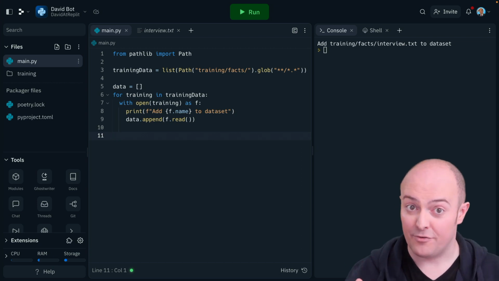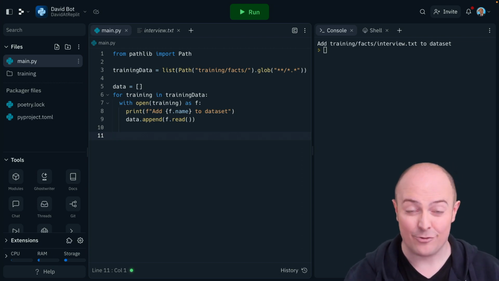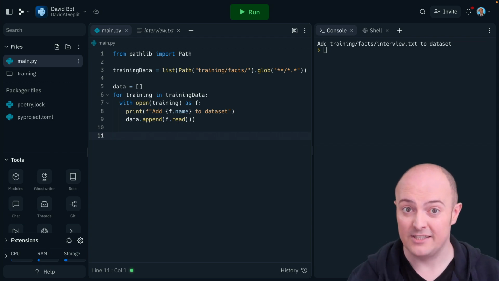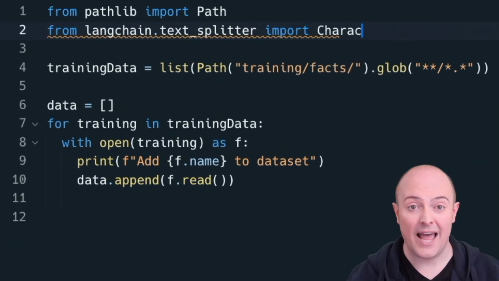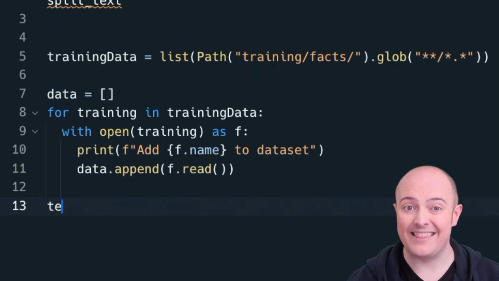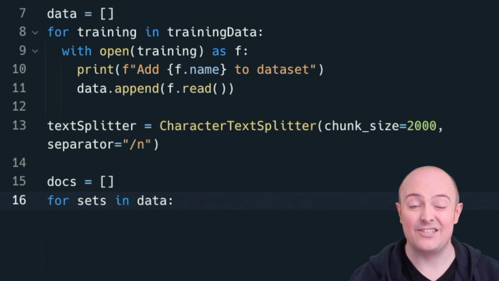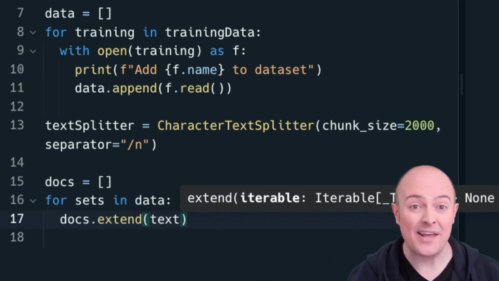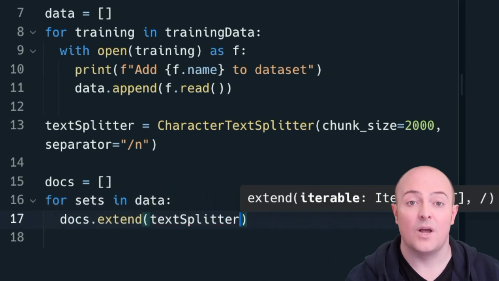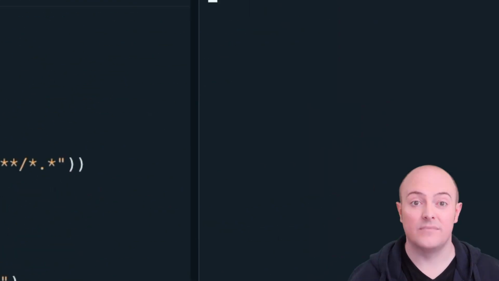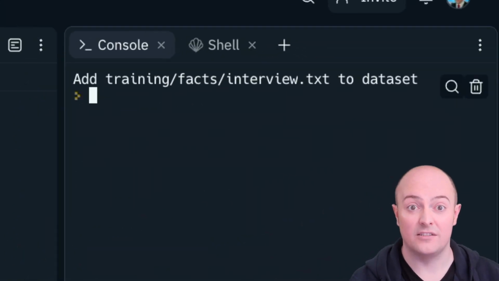Now, with DaVinci 3, which is OpenAI's GPT-3, the maximum chunk size for any bit of information is 2000. So that means we'll need to use part of LangChain to process and split that information up into 2000 byte sections. So I'm going to process my data list into a new list called docs by running it through that character text splitter. Now let's run that to check it works, and instantly it processed all files in that folder.